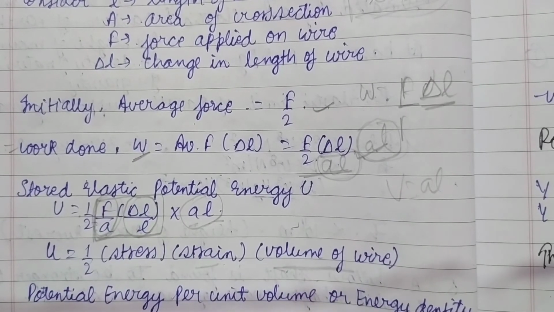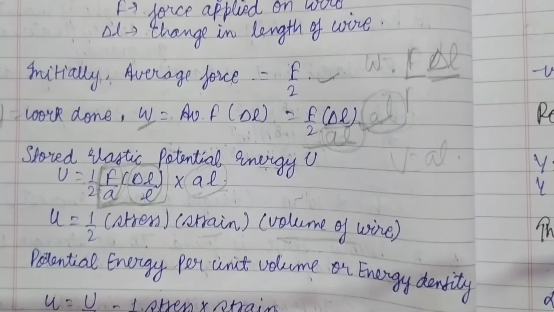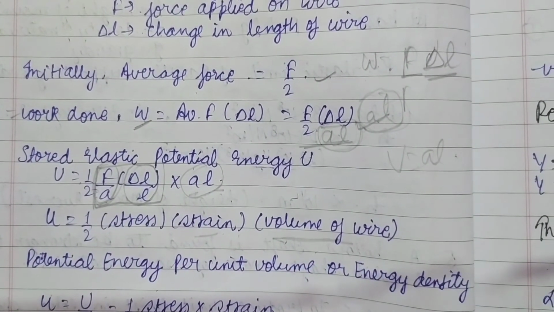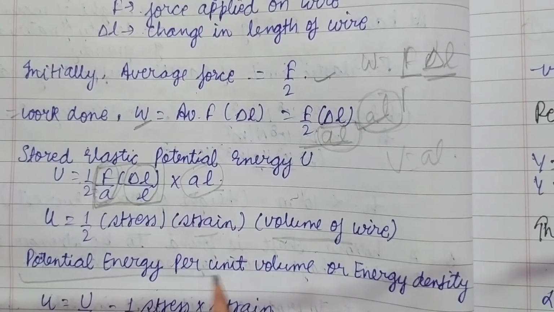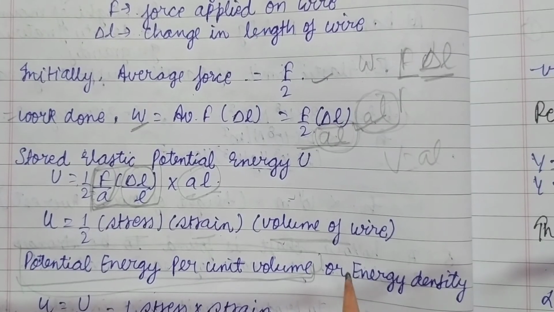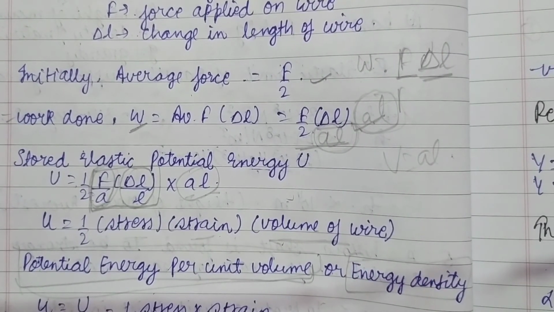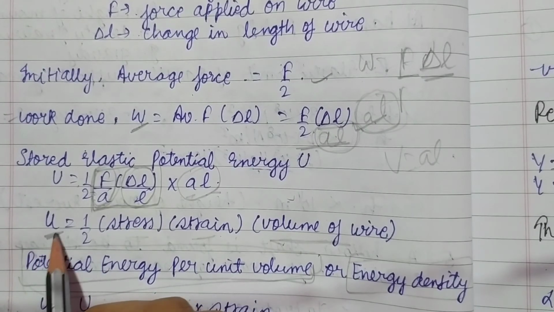Now if we talk about potential energy per unit volume, this complete statement we also call energy density, or potential energy per unit volume. So this is the potential energy.